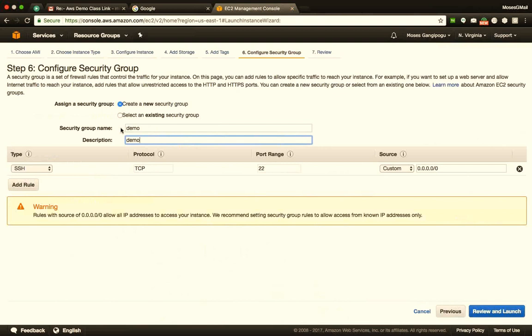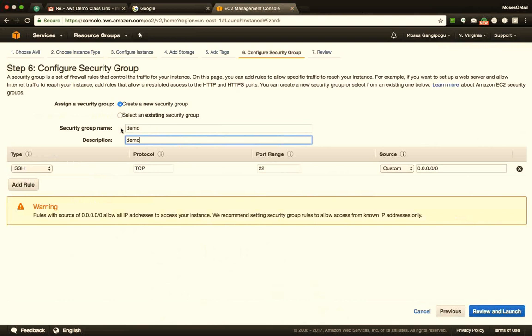Let's add one more rule and say that it should even have HTTP access, so that we'll install Apache and access our website from that. So I'll say port 80, that is HTTP, will also have access from anywhere. Now I'll say review and launch. I'll say continue with magnetic.